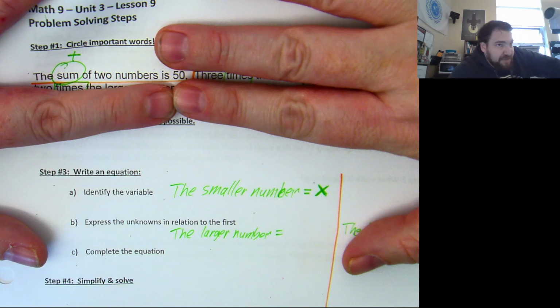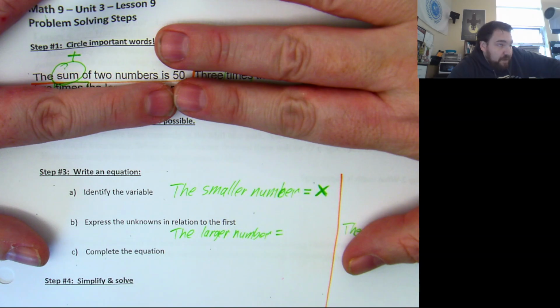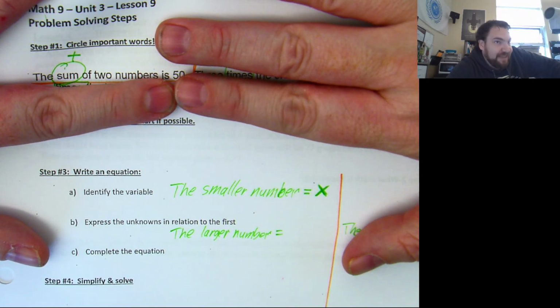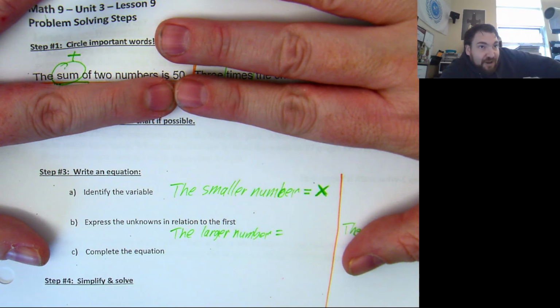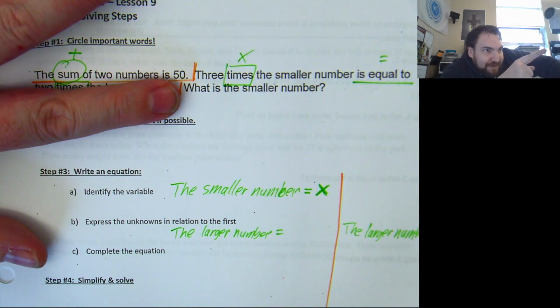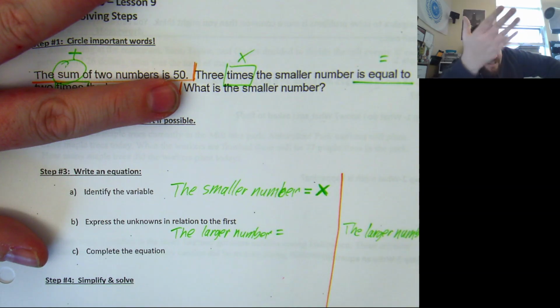If the sum of two numbers is 50 and one of them is 10, the other one has to be 40. Yes, 40 plus 10 is 50. It's interesting that this is so difficult for you guys to wrap your heads around. The other way to think this through, and you guys have been doing it all semester. All my nines have been doing it. Samira? Subtraction. We hate subtraction. I don't know why.